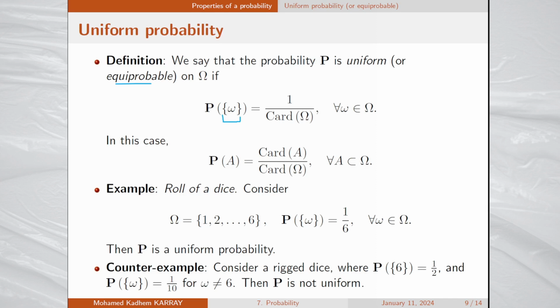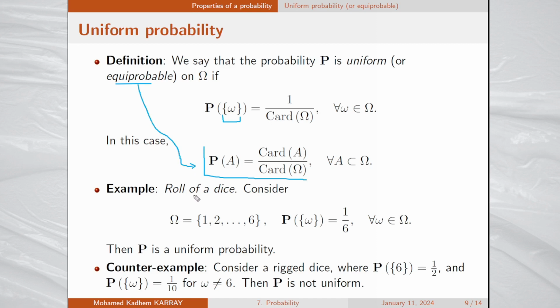So in this case, for any event A, we have that the probability of A equals the number of elements in A divided by the number of elements in capital omega. Remind that this formula here is not true for any probability. It is true only for uniform or equiprobable probabilities.